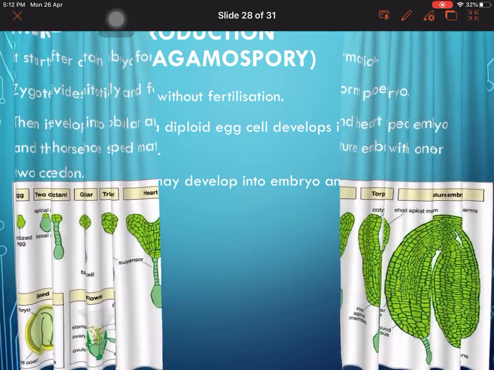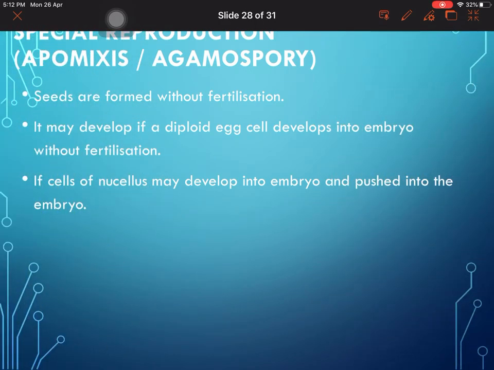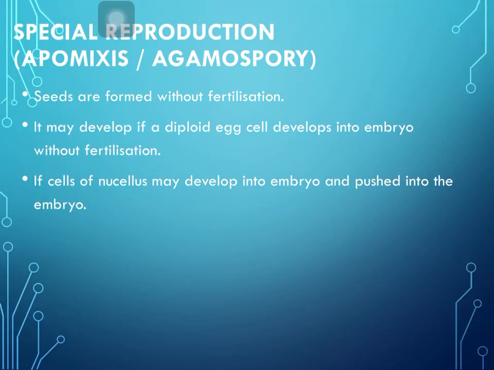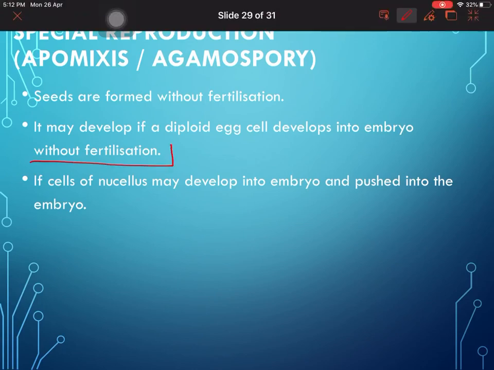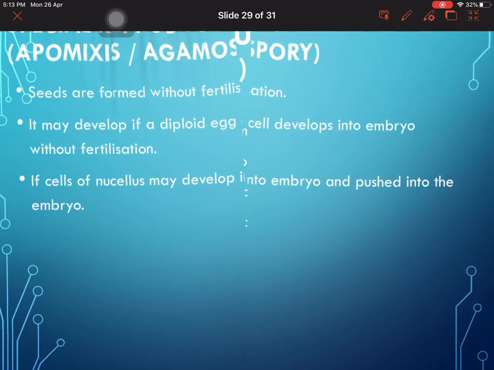Next, the two most important terms, whose definitions are generally asked: special reproduction, that is apomixis, and agamospermy, both are the same. Seeds are formed without fertilization. That means a diploid egg cell may develop into an embryo without fertilization. This is the point which you have to remember. Without fertilization, the diploid egg develops into an embryo, and cells of the nucellus may also develop into an embryo and push into the embryo sac. This is called apomixis. In this, fertilization is not necessary. The definition is generally asked for this.